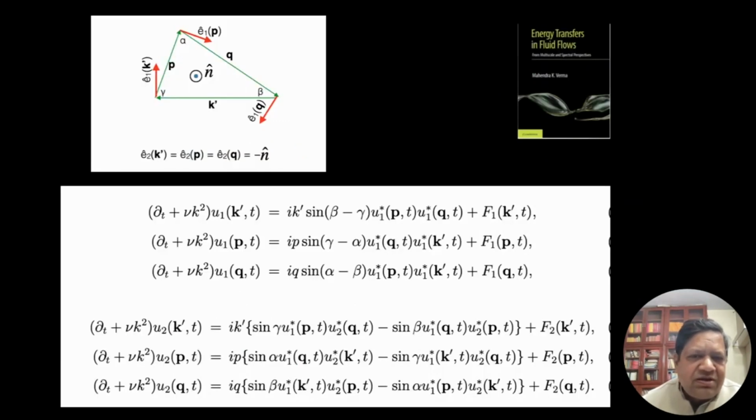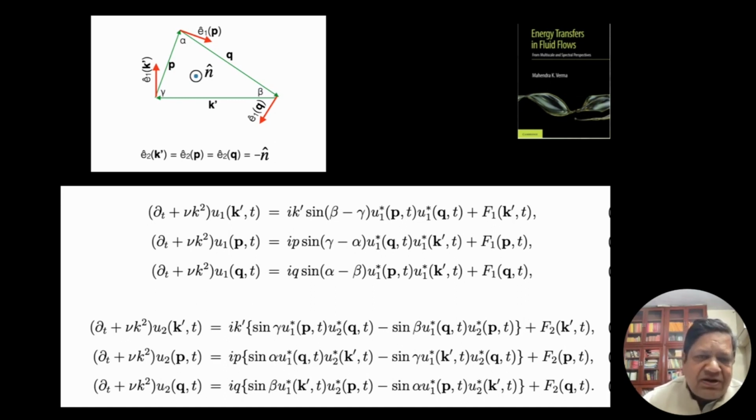So let's proceed. It turns out these field theory calculations are conveniently performed for a triad.